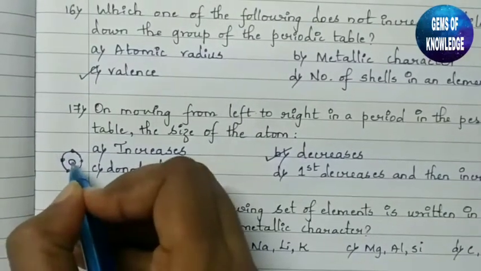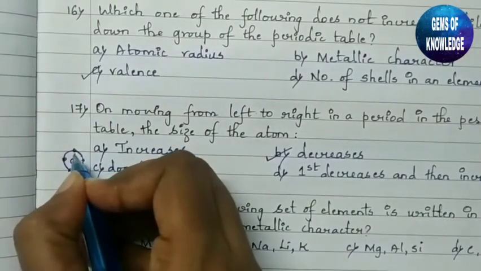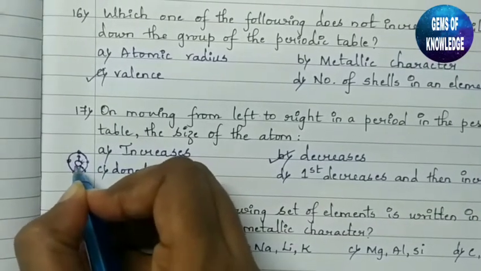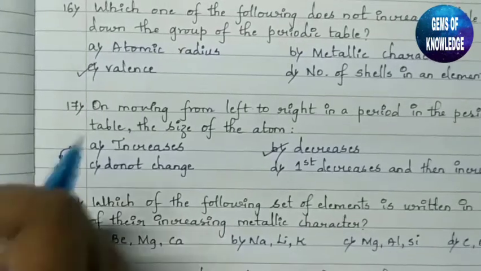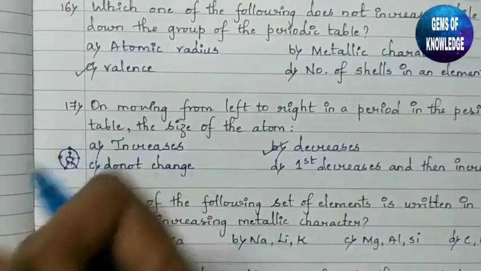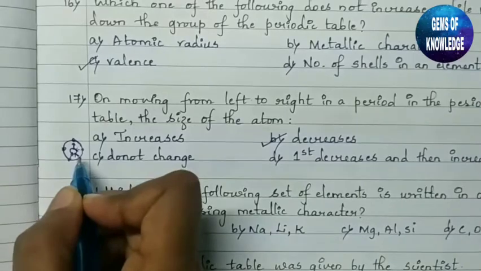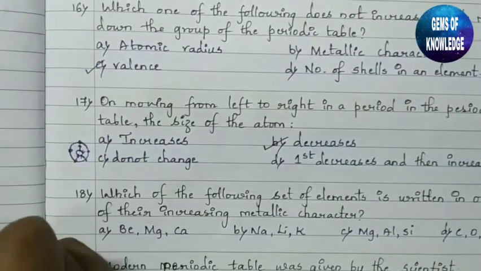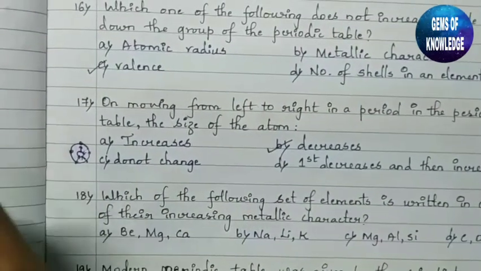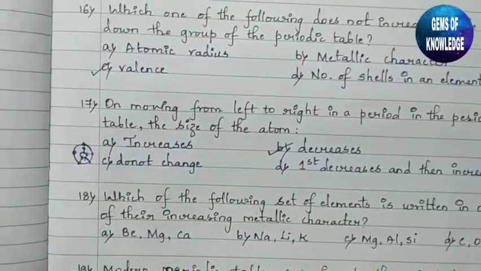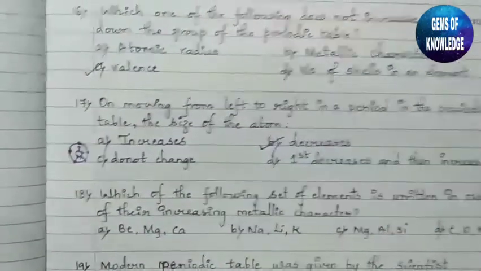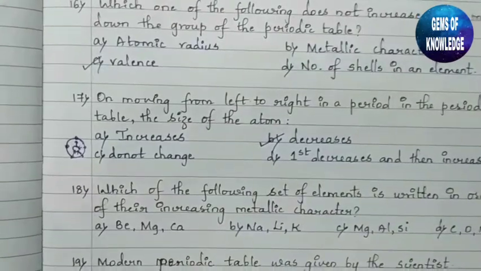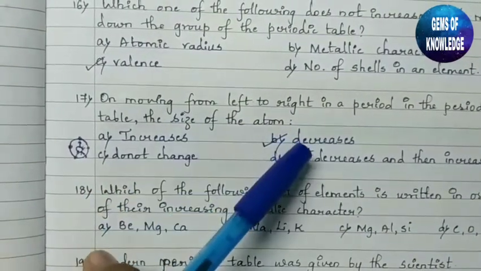So what does the nucleus do? It tries to pull all of these towards itself. Due to this pulling, what happens? The atomic radius will decrease. So the nuclear charge tries to pull all the electrons closer to the nucleus. As it pulls the electrons closer to the nucleus, it will reduce the size of the atom. It will reduce the atomic radius. So it means the size of the atom will decrease.